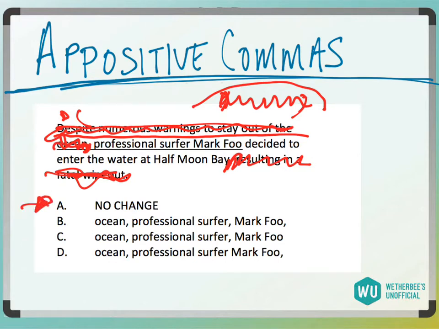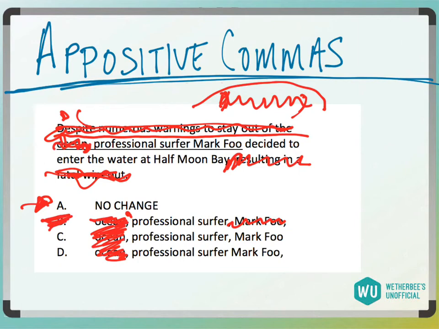B, we'd have the ocean, all right. And remember how we got rid of these dependent clauses? Literally get rid of them in here too if you can. So B would be professional surfer, comma, Mark Fu, comma. Could we take out Mark Fu? If we said professional surfer decided to enter the water, that does not sound good. If it was a professional surfer decided to enter the water, that would be one thing, but professional surfer decided to do this does not sound good.